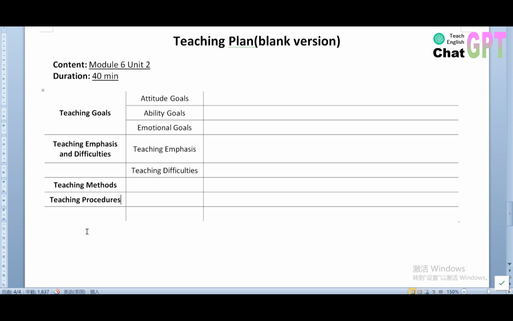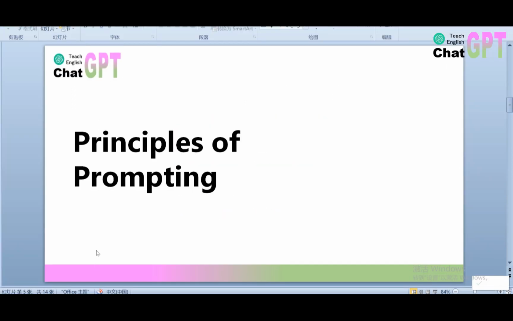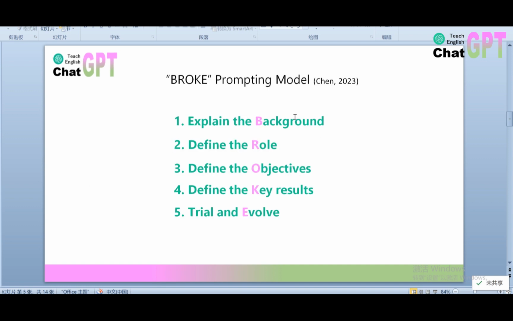The other good news is that we have a model to follow, which was developed by Chen in 2023. Let me explain it briefly to you. There are many principles of prompting ChatGPT, and the BROKE model is the one that I found especially effective. There are five parts: BROKE. B means background. We have to explain the context and provide sufficient information for ChatGPT. That means explain the background.